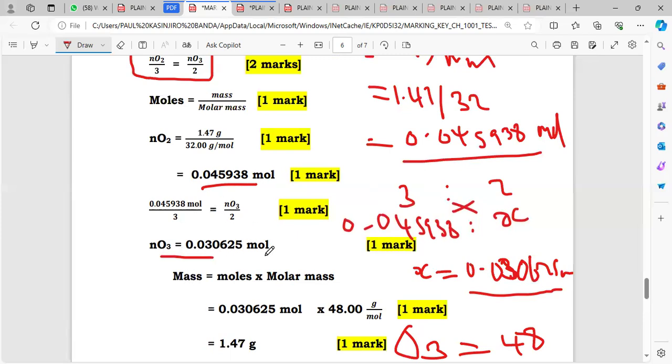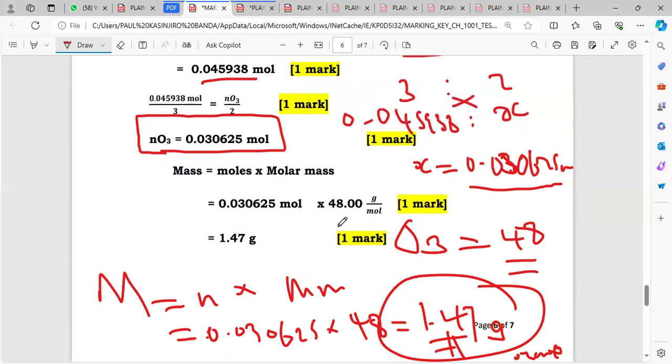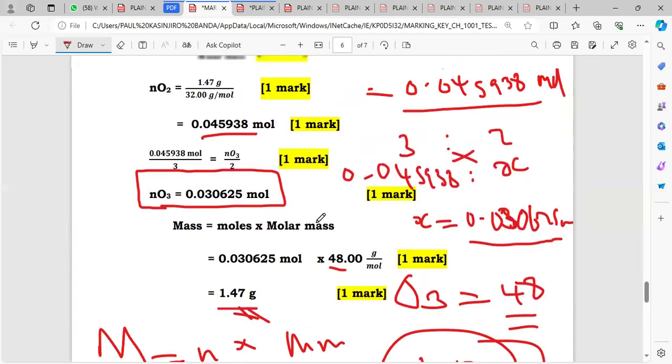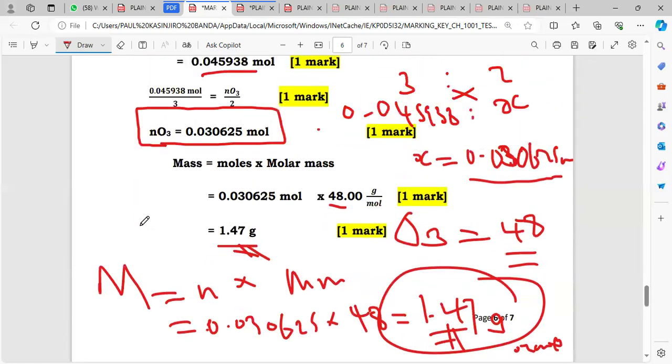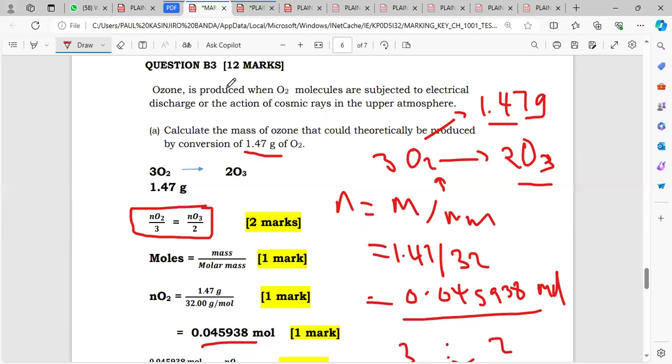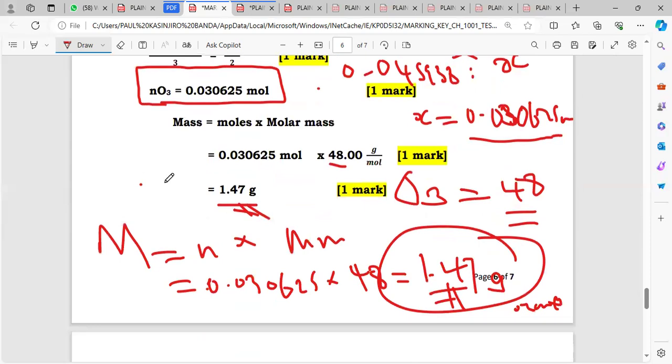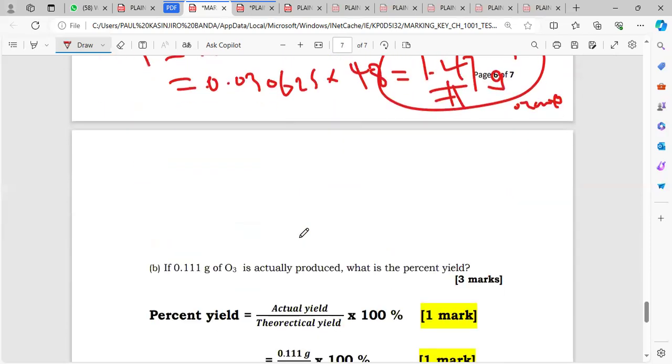They found the moles of ozone, and then got the molar mass of ozone, which is 48. Multiplying 48 by this value gives the mass of ozone. Remember they said theoretically, so this is the theoretical mass.